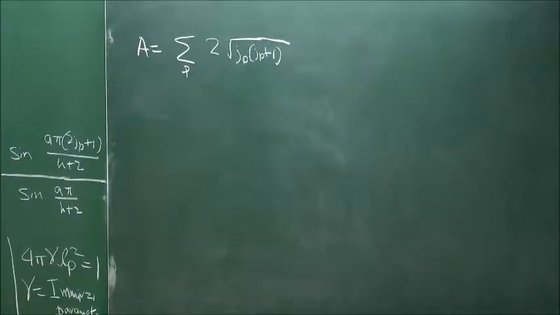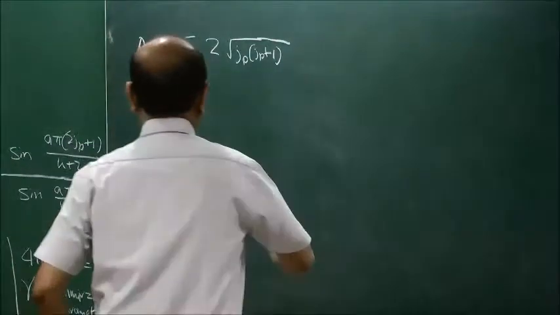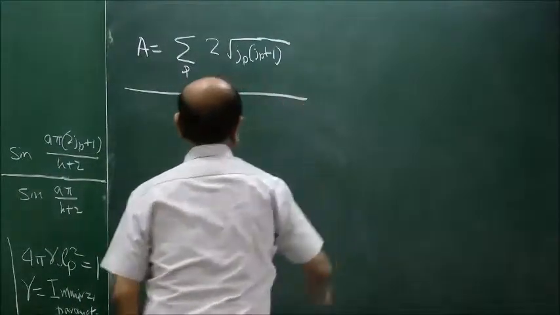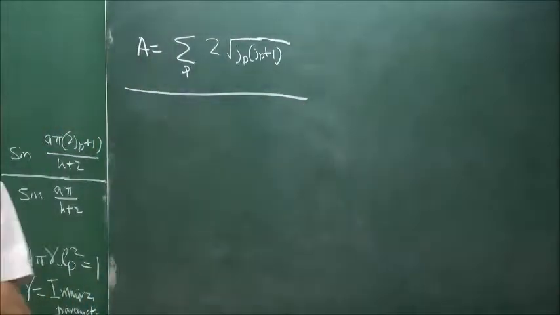Okay, so this is a complicated expression, and one of the ways of simplifying it is to take the limit when k goes to infinity. This is what was done by Ramesh and Partho.